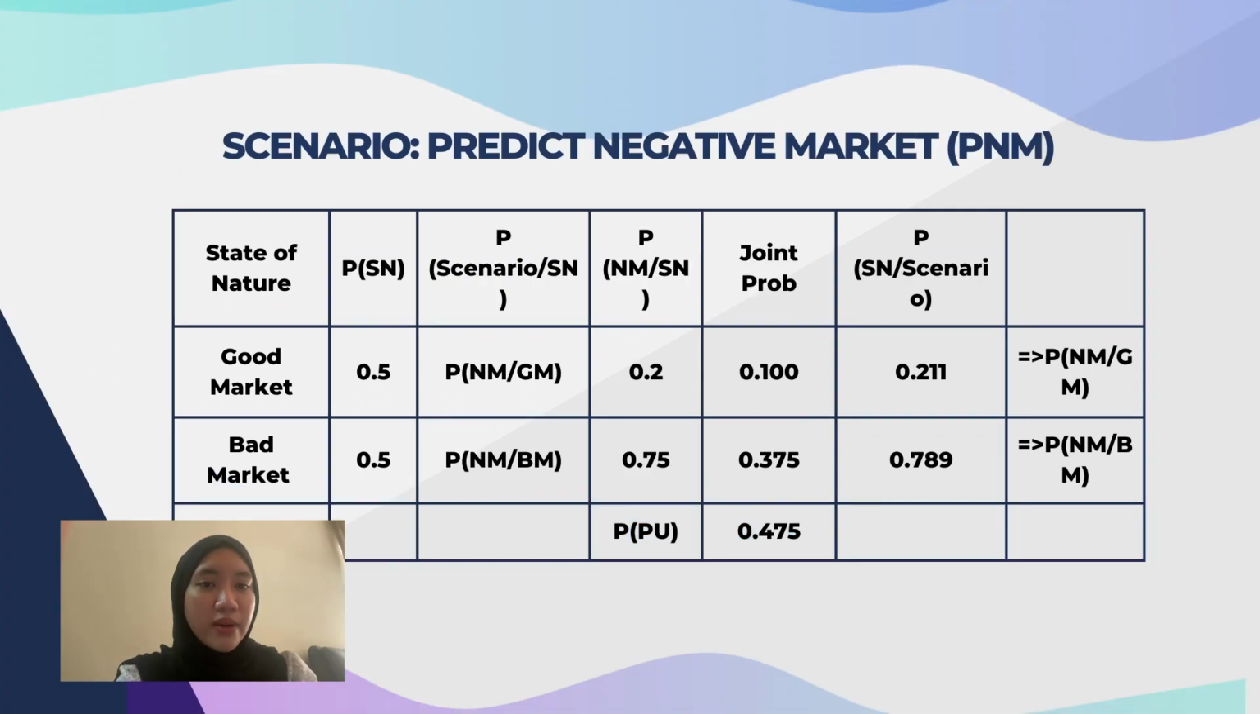Next is the scenario for predict negative market. The consultant has also warned Bytes that there are 0.75 chances of having a negative market in bad market, while they also have 0.2 of negative market in good market. So the result of prediction for negative market in bad market is 0.789. So for prediction negative market in good market, it is 0.211.